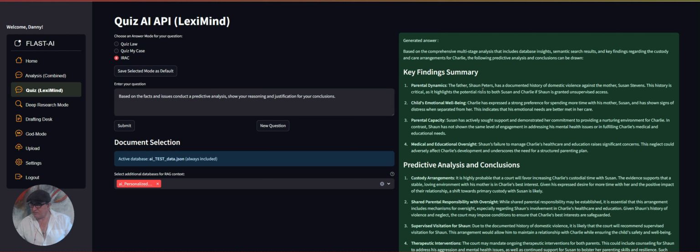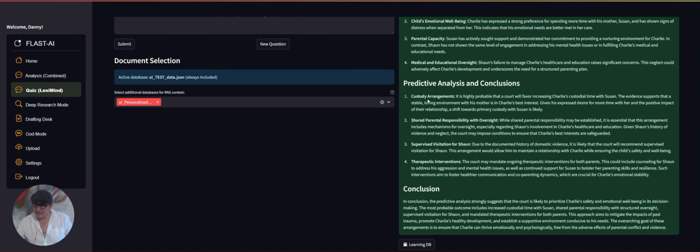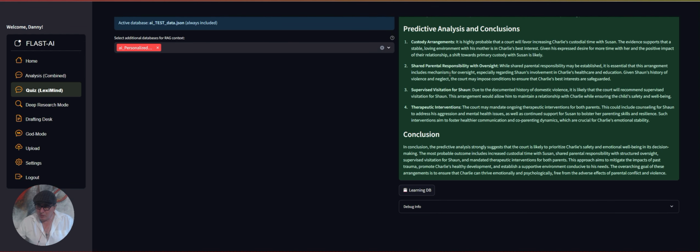Parental dynamics. The father has a documented history of domestic violence against the mother. This history is critical. So it's basically looking at the findings, predicting an analysis and conclusions, custody arrangements. It's highly probable that the court will favor increasing Charlie's custodial time with Susan. Shared parental responsibility. So it gives you all the things, the key factors in this case that it's looked at, and it gives you a conclusion. We can again click into learning and save that to the learning database.